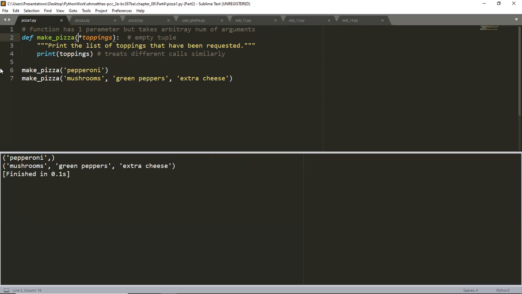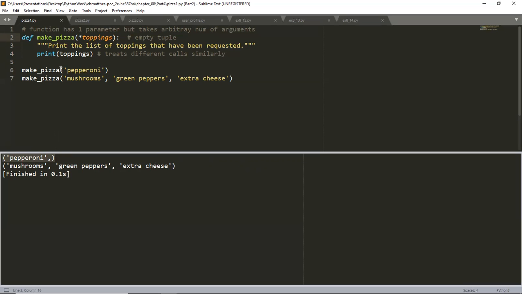The first time it's called on line 6, I pass only one argument, pepperoni. It goes into the tuple anyway. Notice how it's enclosed in parentheses. So the idea here is it doesn't matter whether it's 1, 2, 3, or whatever, it's going to put them in a tuple, right? And remember that is signified by the opening and closing parentheses.